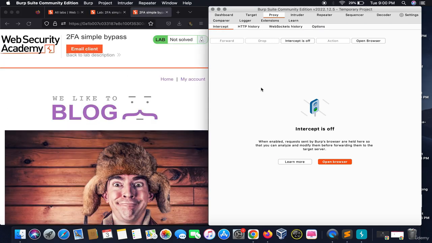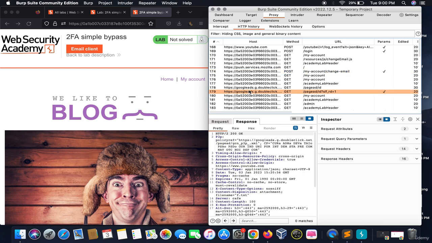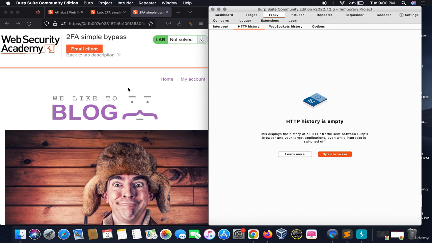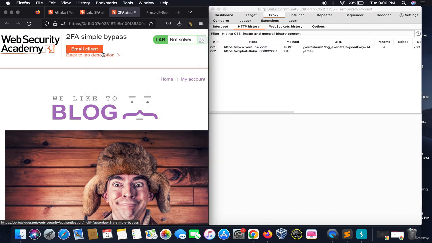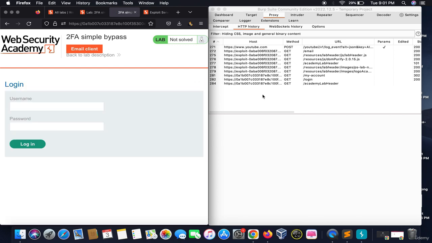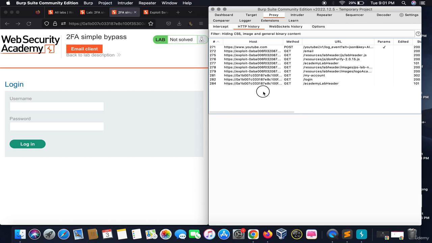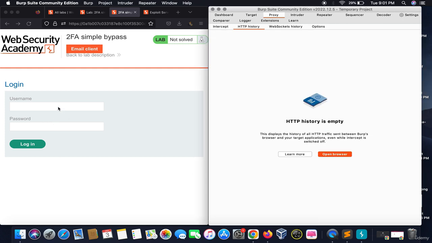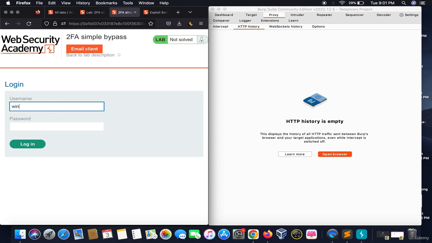For this purpose we need to clear the HTTP history, which is the foremost step you need to do, and we have an email client. This is basically a demo of your real email address where you will get a two-factor code. So go to My Account, let it load, delete everything out here, and supply the default credentials. It's Wiener and it's Peter.